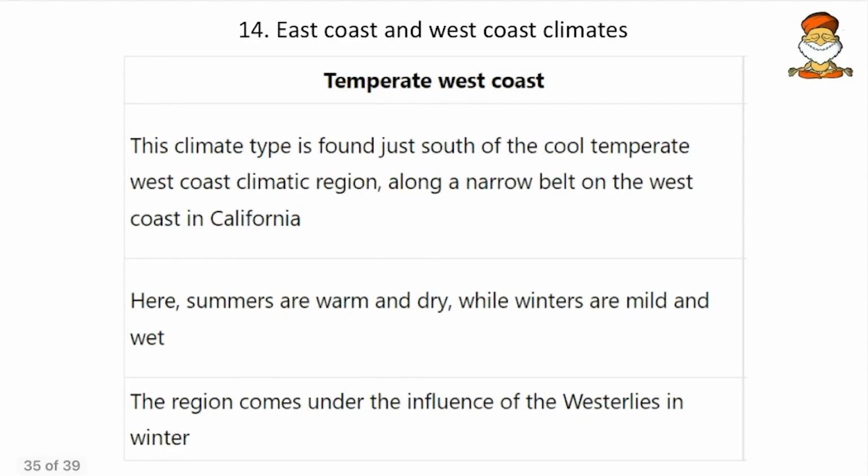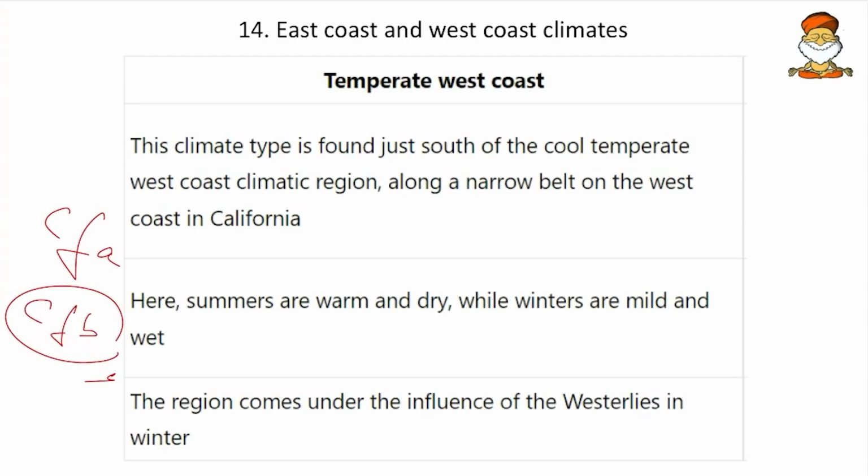Then come to the next, the east coast and the west coast climates. As we move towards the temperate, we will be having these two kinds, that is east coast and west coast. Friends, in the Köppen classification the same is considered as Cfa and Cfb. So these are the ones we are discussing.